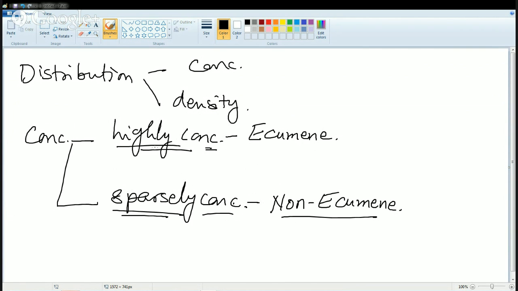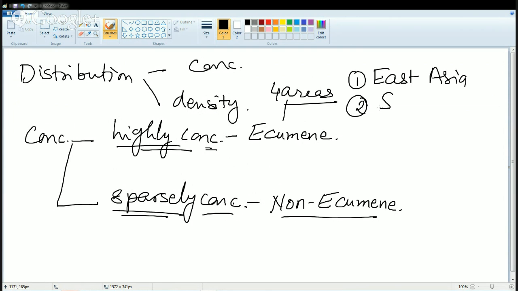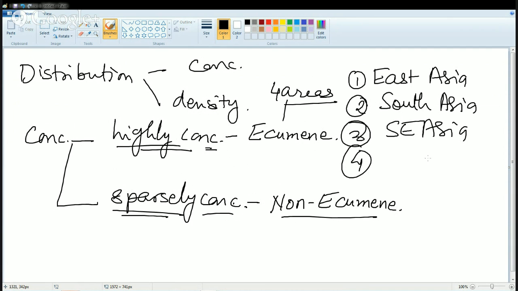Let's understand the highly concentrated areas. Accordingly, we divide the world into four areas which are highly concentrated. First is East Asia, then South Asia, then Southeast Asia, and finally Western Europe.